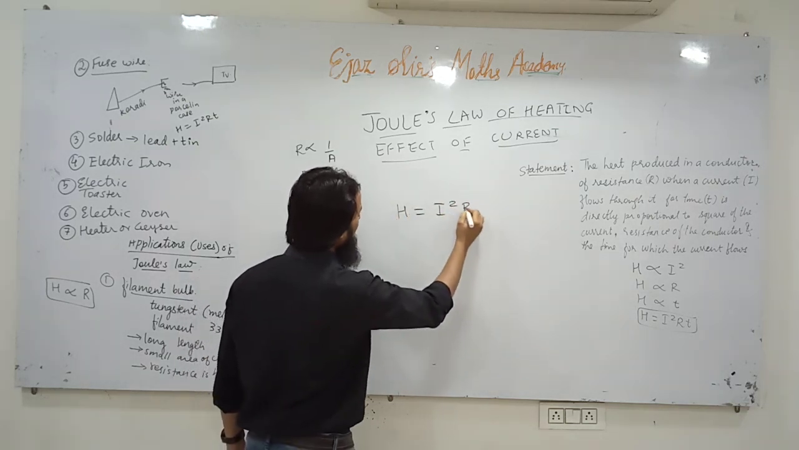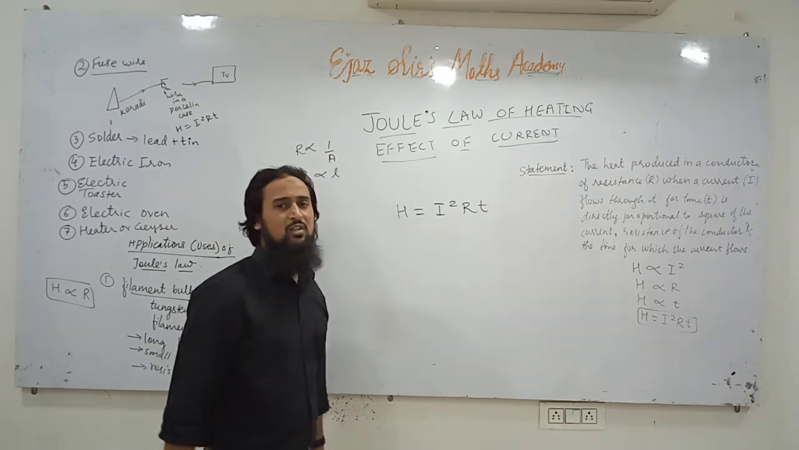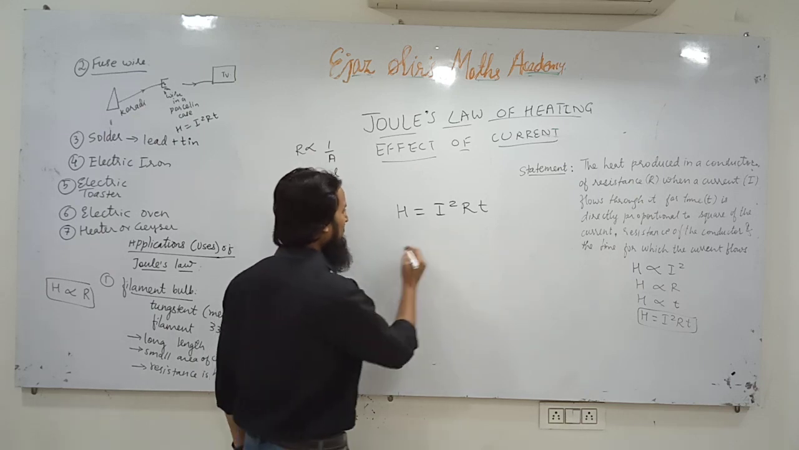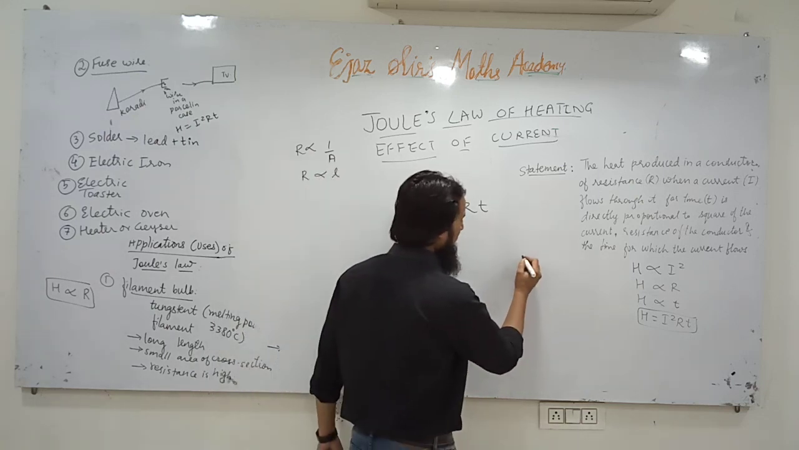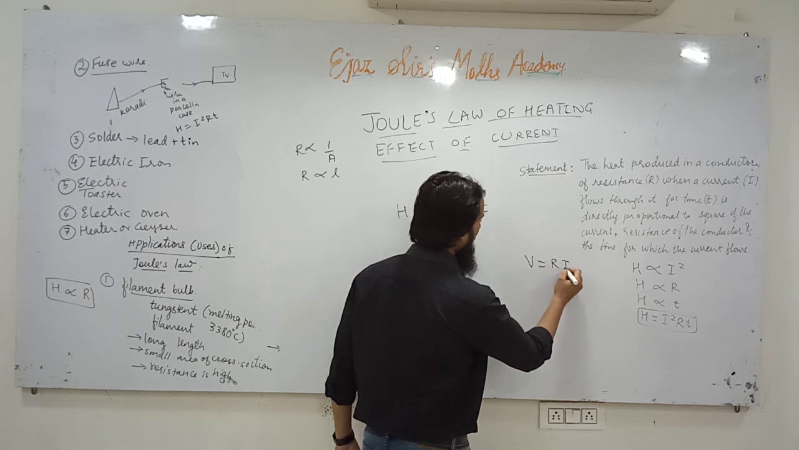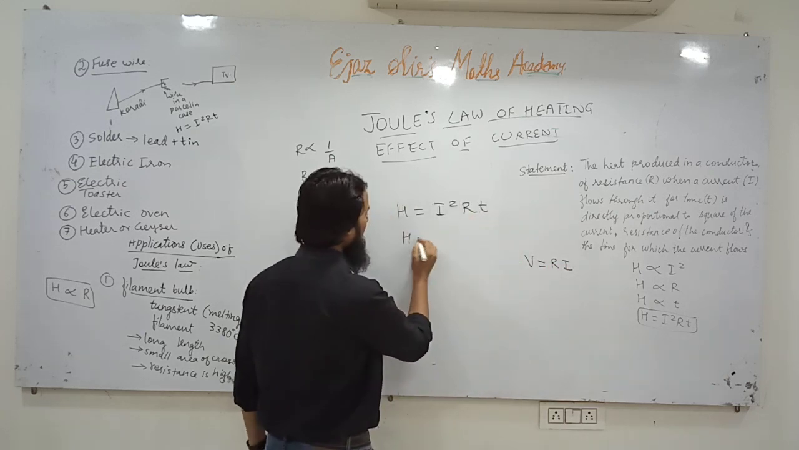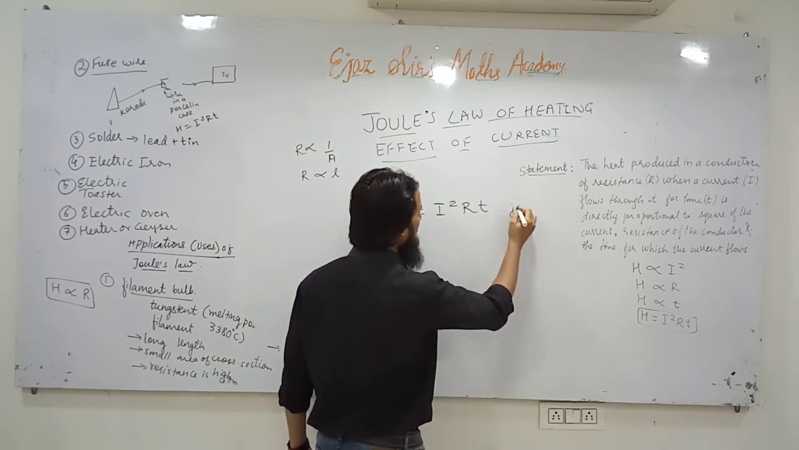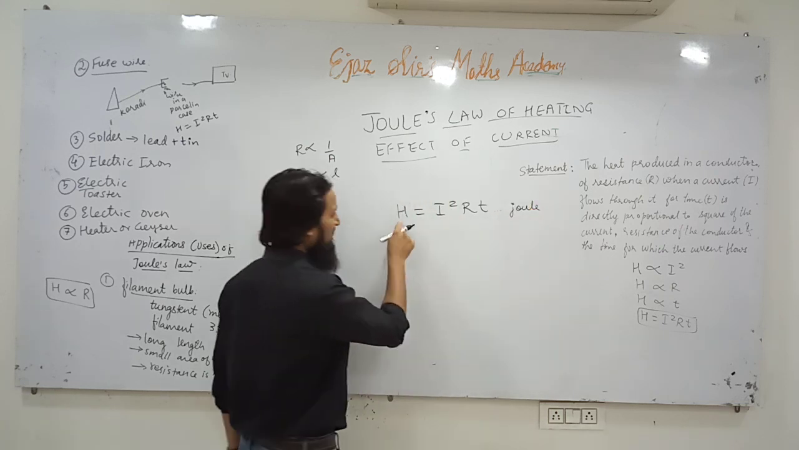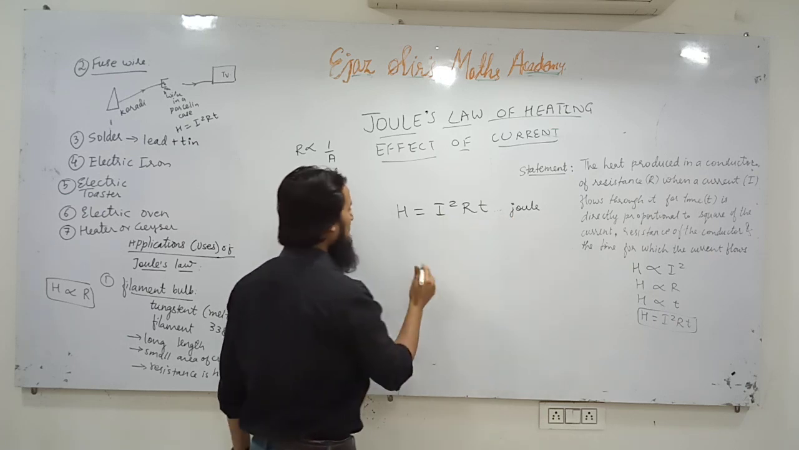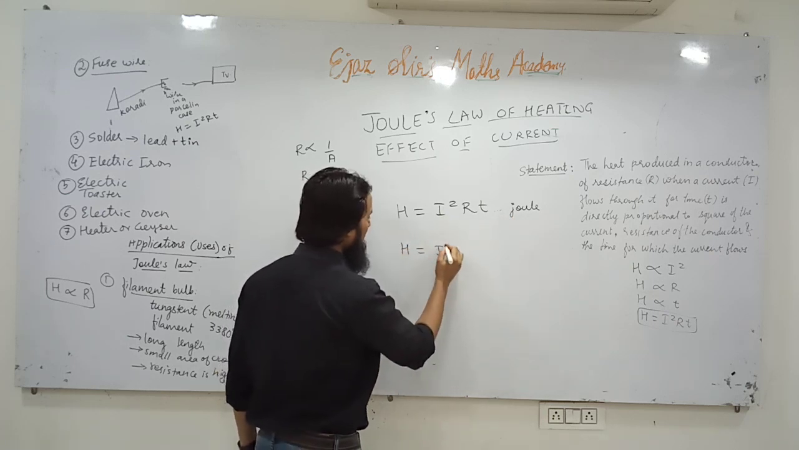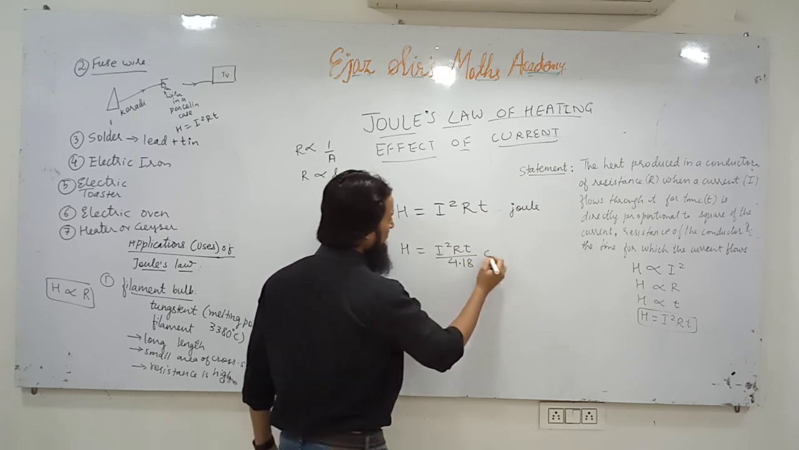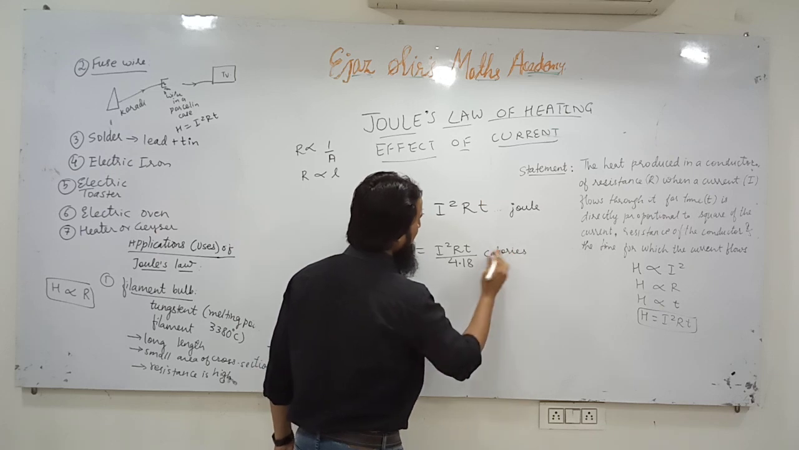What does the law say? It says H is equal to I square R T. So it can be written in other forms also. We know Ohm's law is V is equal to R into I. Remember, when we will be solving the numericals, if we measure heat in joule, we will use this formula, and we will use another formula, H is equal to I square RT upon 4.18, if we are asked to measure the answer in calories.